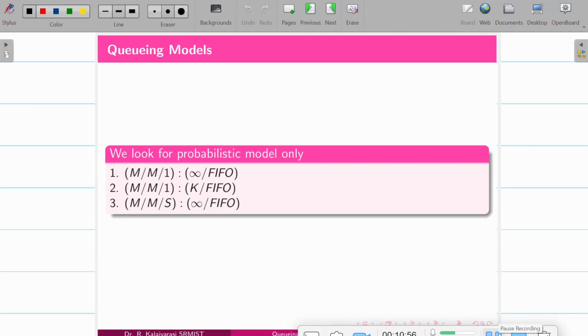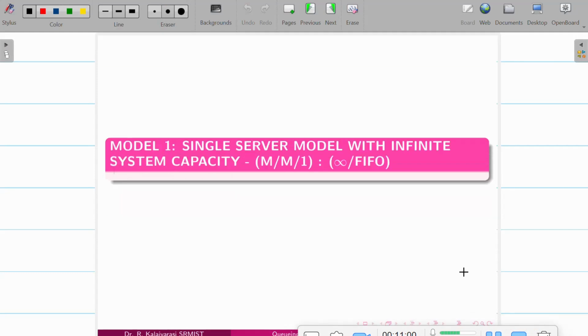So now let me go with the first model. Model 1 is a single server model with infinite system capacity. So we'll just go with model 1, a single server with infinite system capacity, which is referred to as M/M/1/infinity.